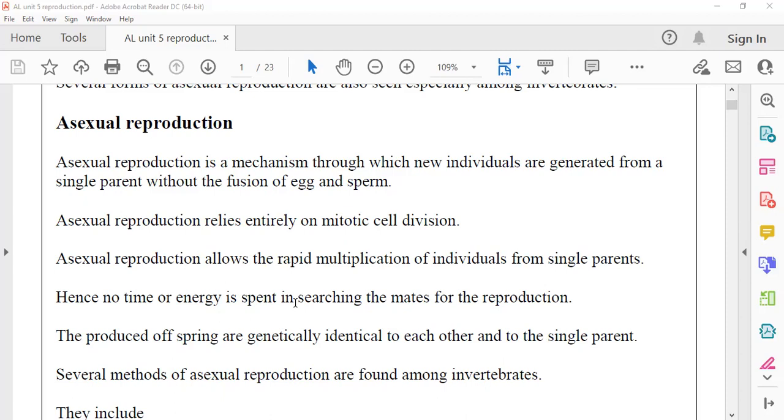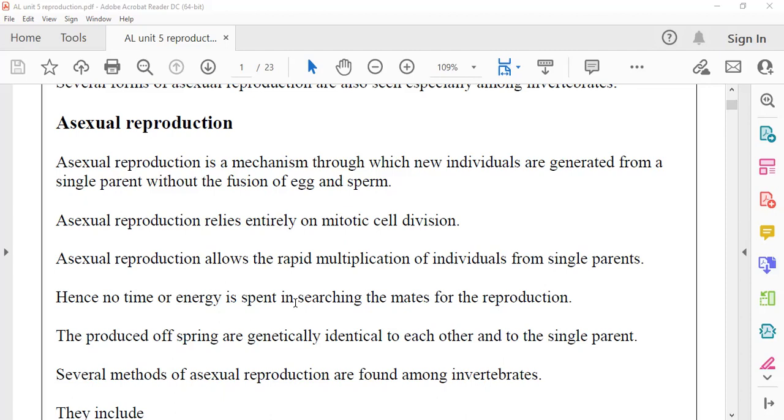So the correct cell division method is mitosis. Entirely it depends on mitotic division. If cell division is taking place connected to asexual reproduction, certainly it is mitotic division.